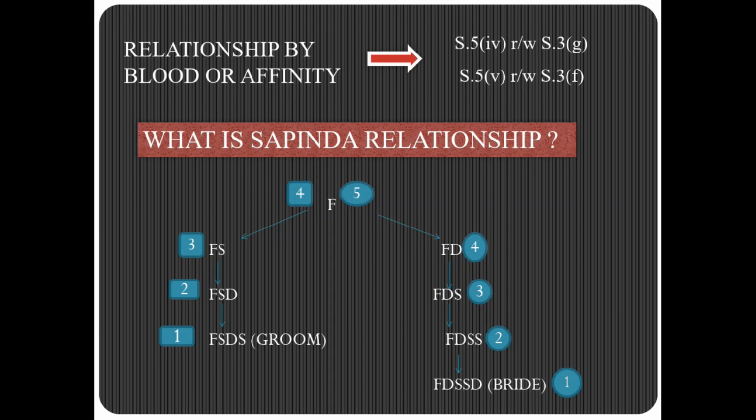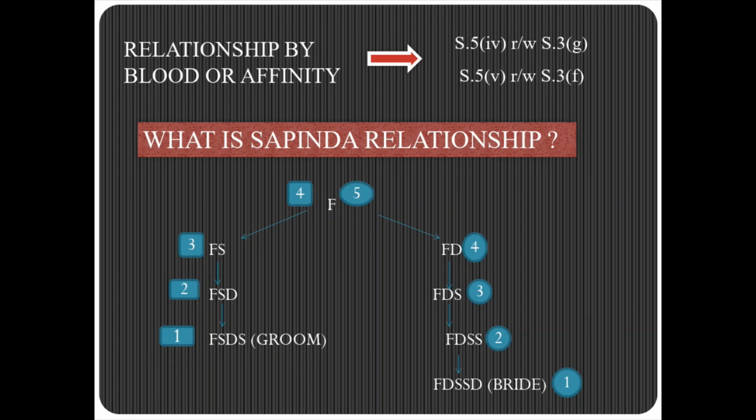So now from the groom's side we are tracing upwards to the mother's side, that is FSD. When we are tracing to the mother's side, we go to 3 generations. Now the common ascendant is in the 4th generation. Hence, the groom is not a sapinda of the bride.